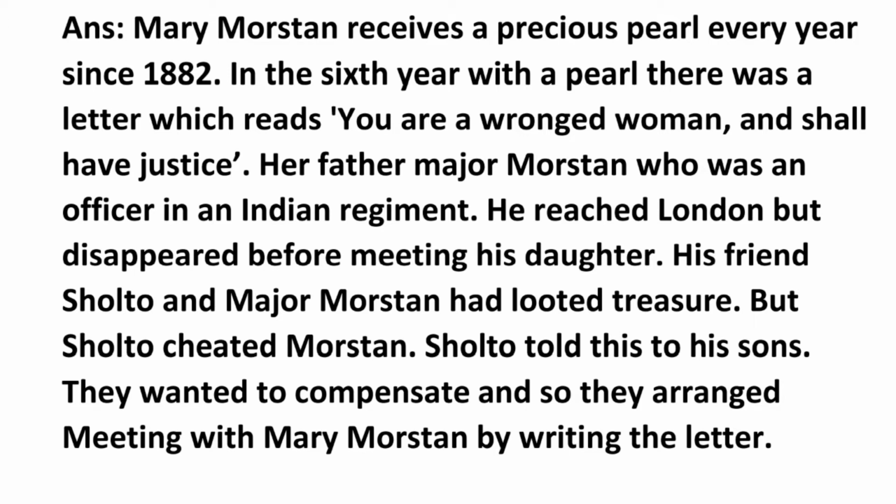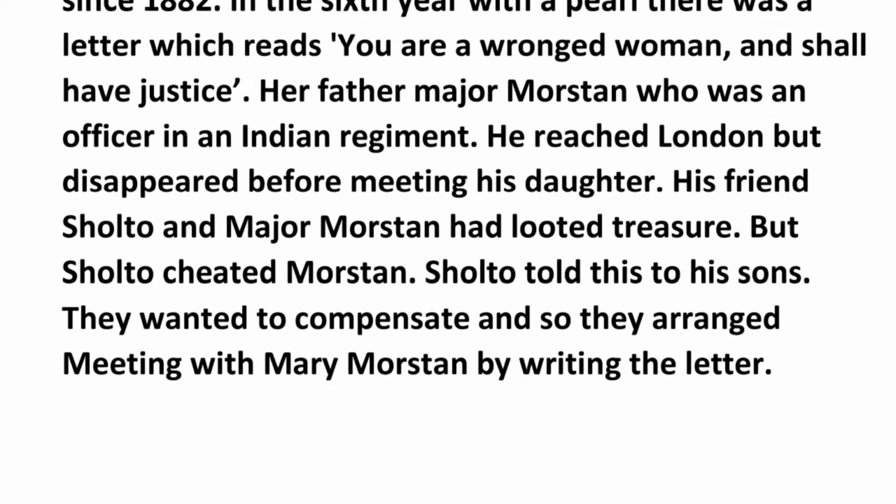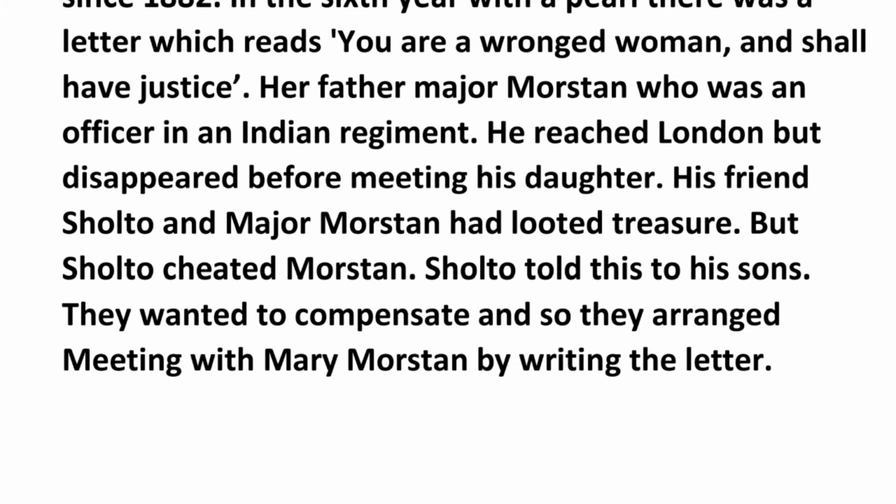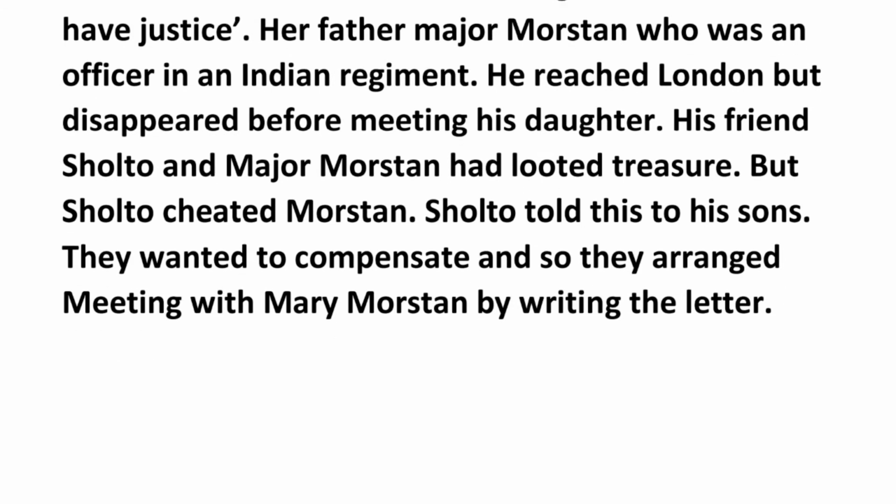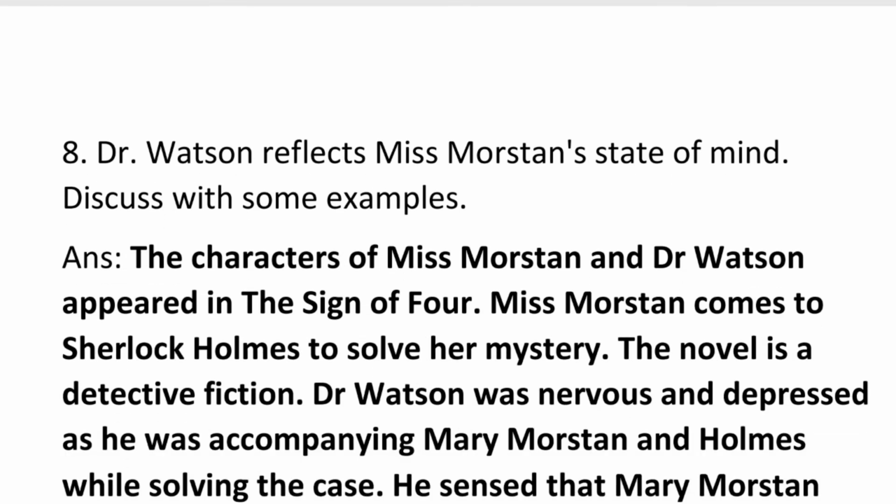Her father, Major Morstan, who was an officer in an Indian regiment, reached London but disappeared before meeting his daughter. His friend Sholto and Major Morstan had looted treasure, but Sholto cheated Morstan. Sholto told this to his sons. They wanted to compensate, and so they arranged a meeting with Mary Morstan by writing the letter.